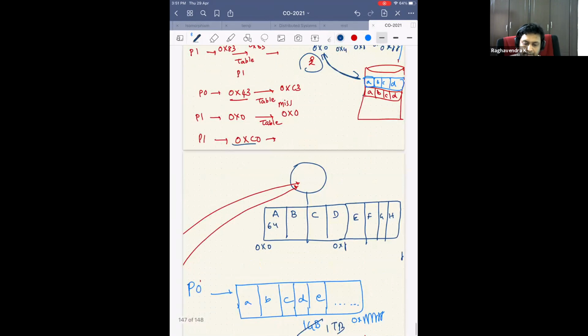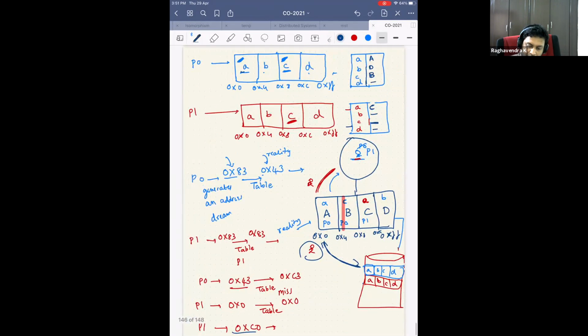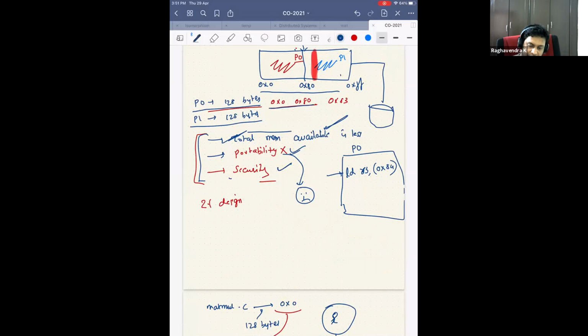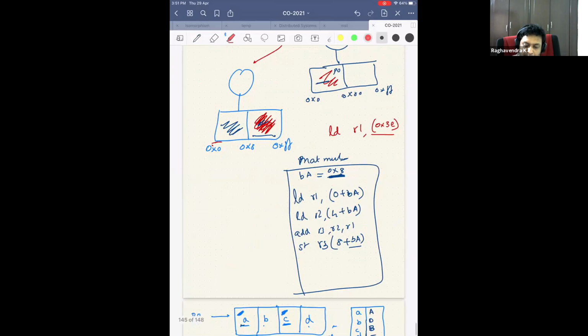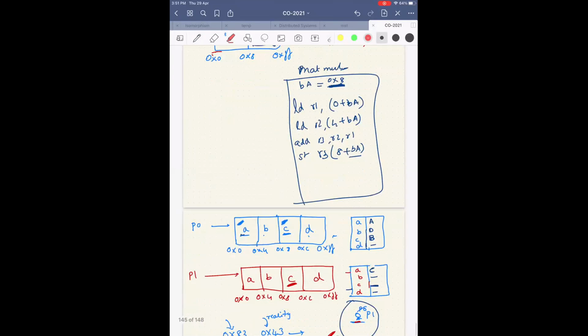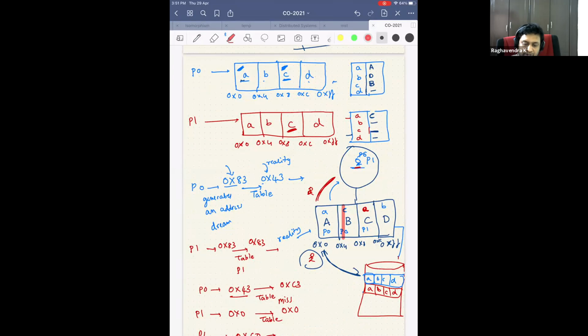The other is, did it solve the security issue? So we now saw that this has been solved. I hope everybody is happy that this has been solved. Portability has been solved. Security hasn't been solved. So now, in this design, can a process generate an address such that it can go and access somebody else's memory? No, sir. I think not, right? Because you are always converting it. So you have solved the security issue also.